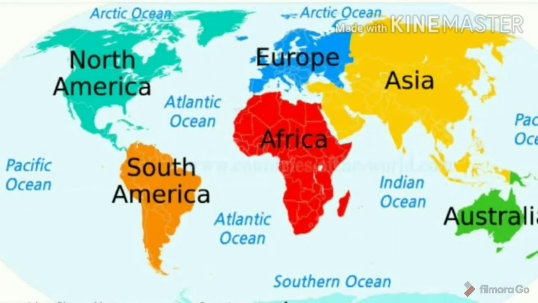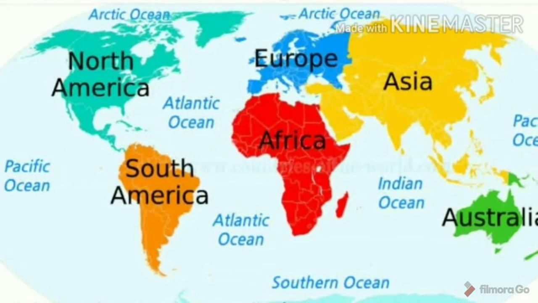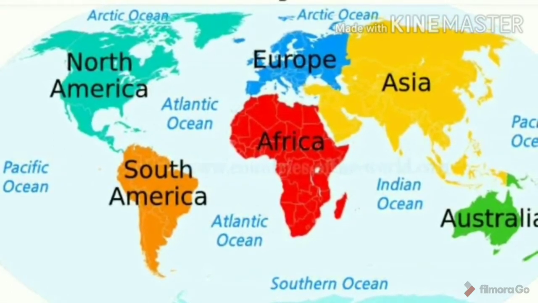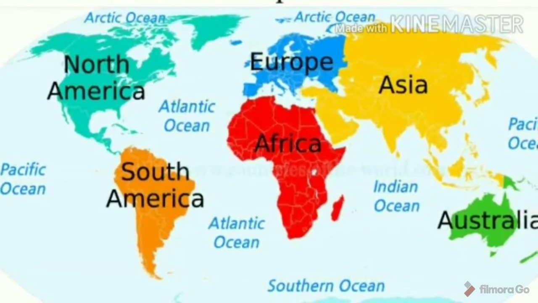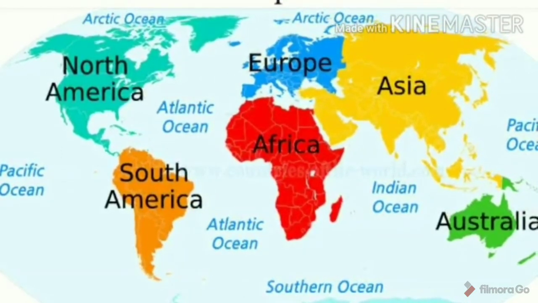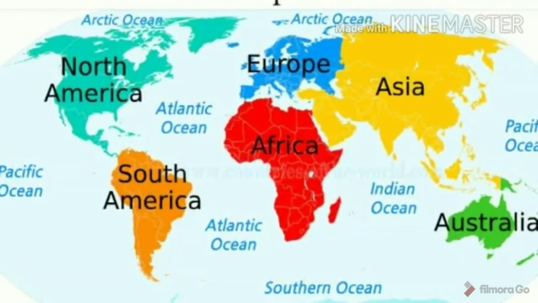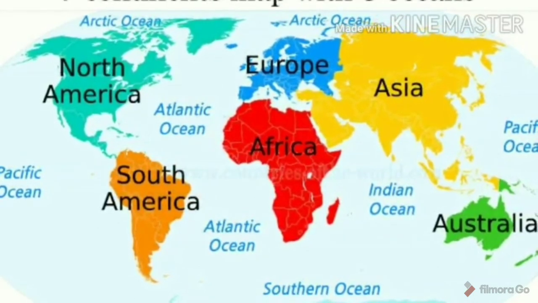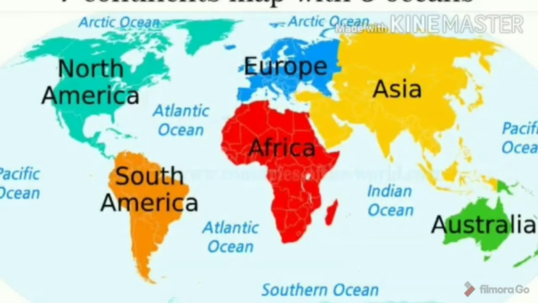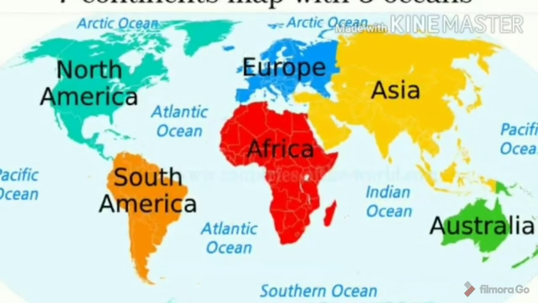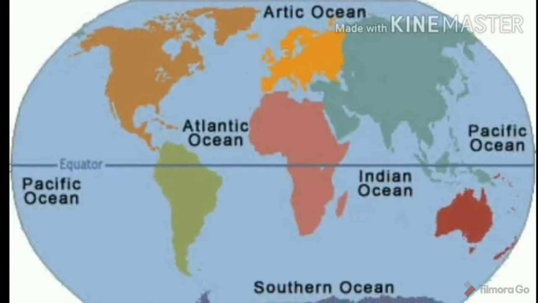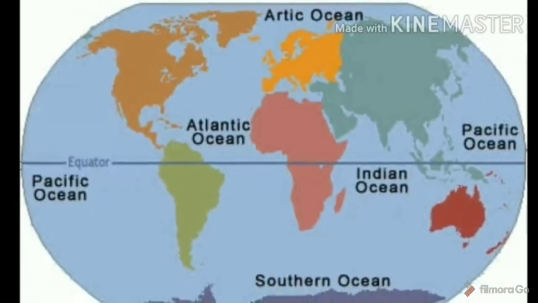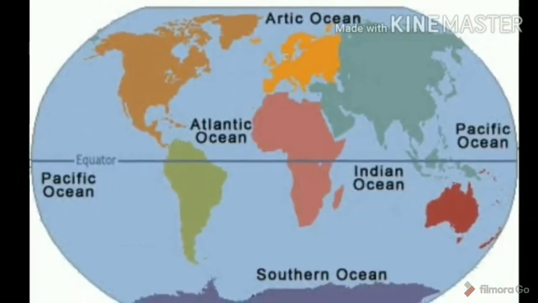Then second point is continents and oceans lie on plates. So how many continents are there? There are 7 continents. So that is Asia, Africa, North America, South America, Europe, Australia and Antarctica. So continents and oceans lie on plates. Ocean means what? There is Bay of Bengal, Arabian Sea. So these are oceans. Okay.